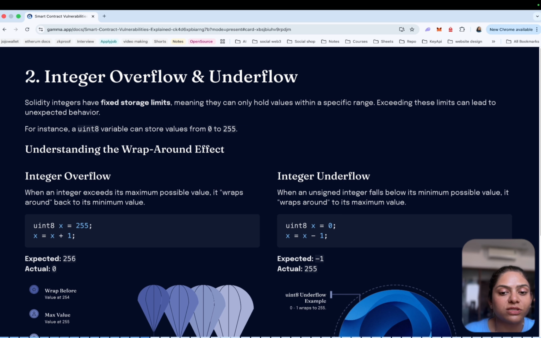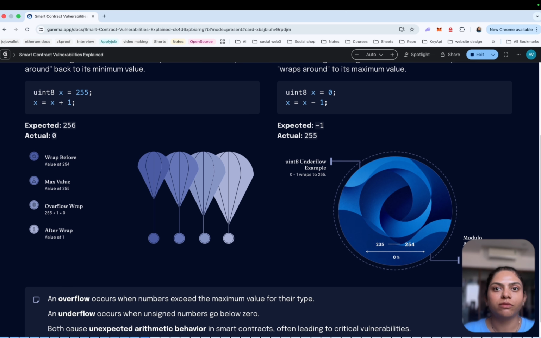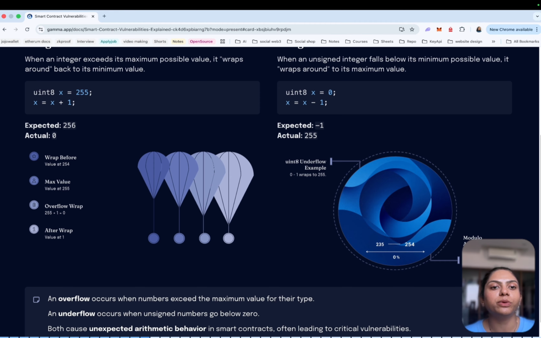So why was this dangerous? Because before Solidity version 0.8, these arithmetic operations did not automatically throw an error. So if developers forgot to add safety checks, attackers could manipulate balances. For example, imagine a token contract that subtracts balances without checking underflow. An attacker could cause the balance calculation to wrap around and end up with a huge token balance. To prevent this, developers used a safety library called SafeMath, provided by OpenZeppelin.